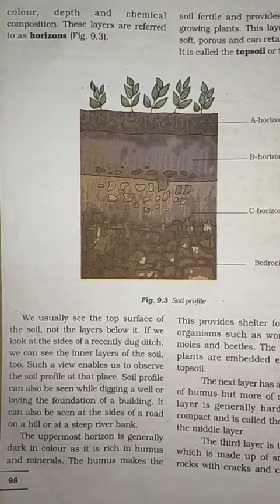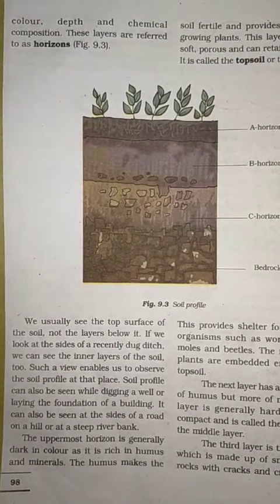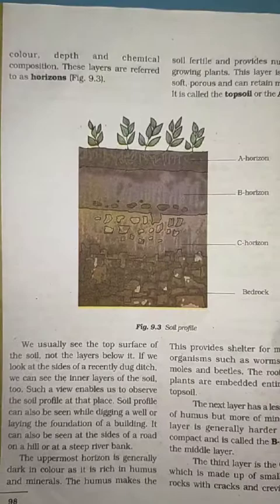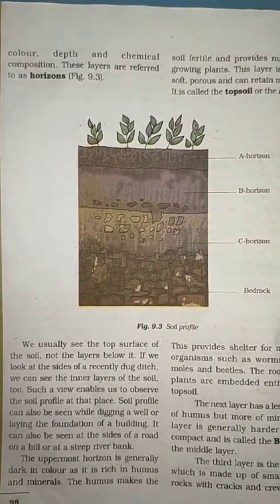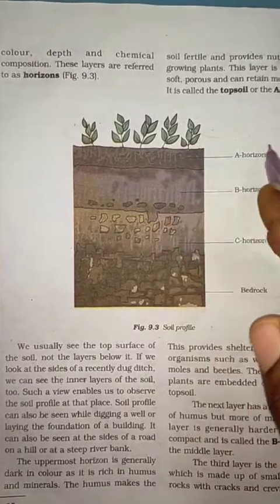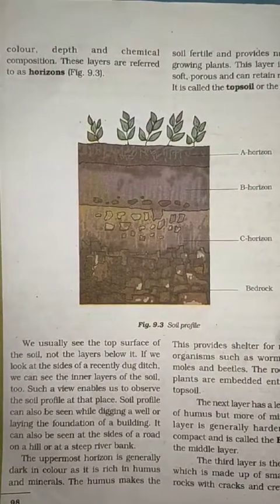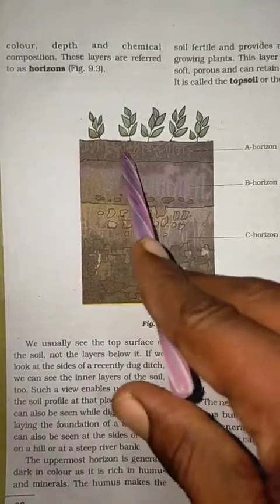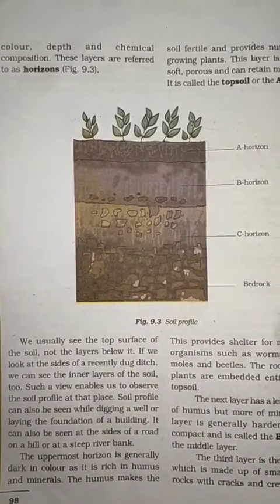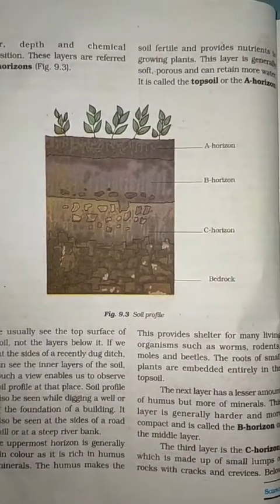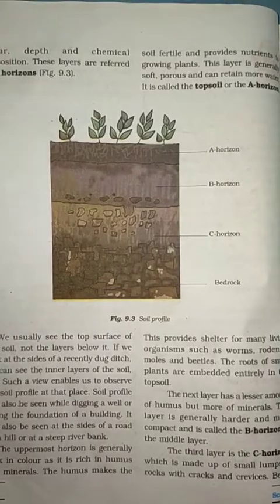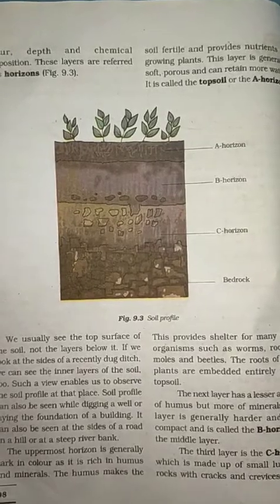The uppermost A horizon is generally dark in color as it is enriched in humus and minerals. What is the color? Dark. This layer is rich in humus and minerals. The humus makes the soil fertile and provides nutrition to the growing plants.